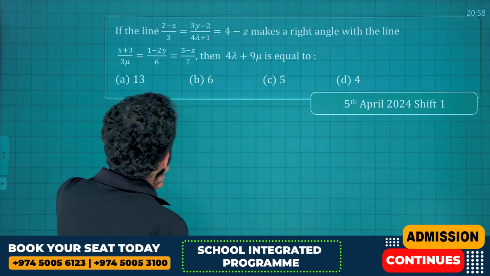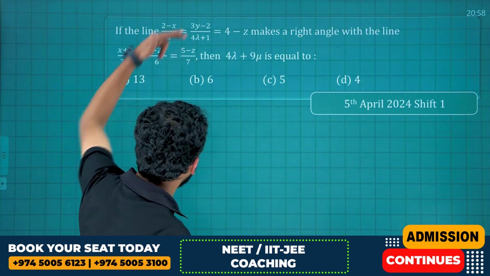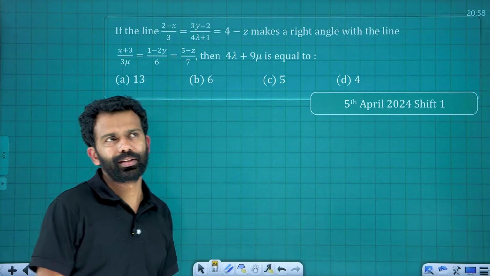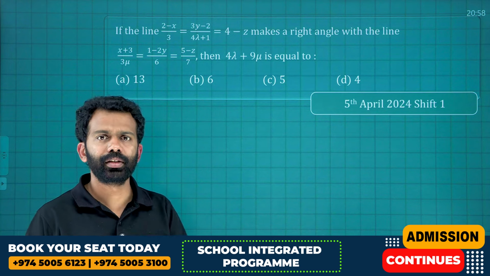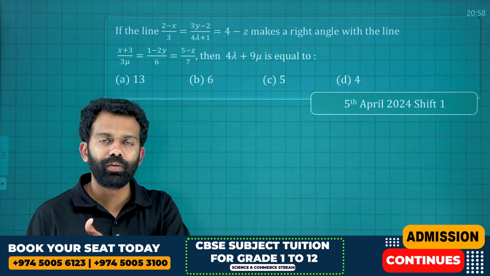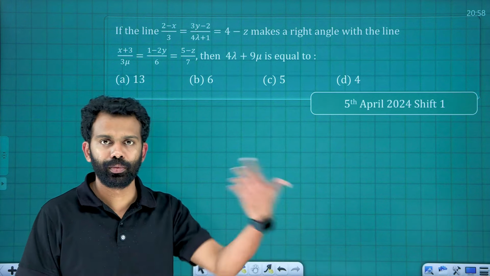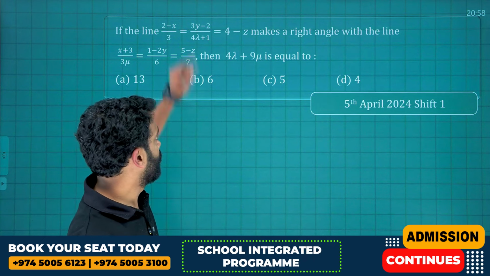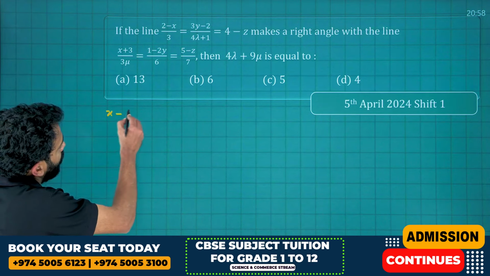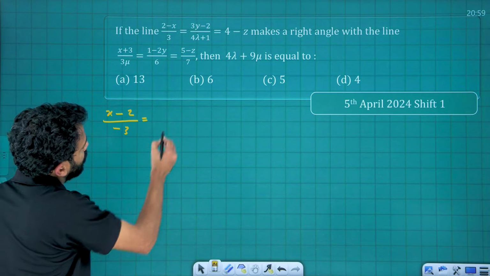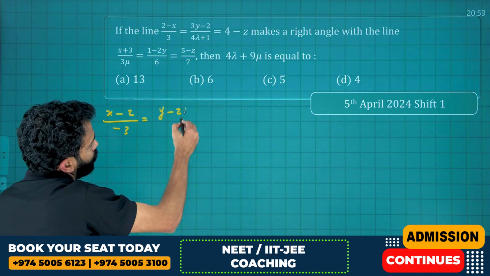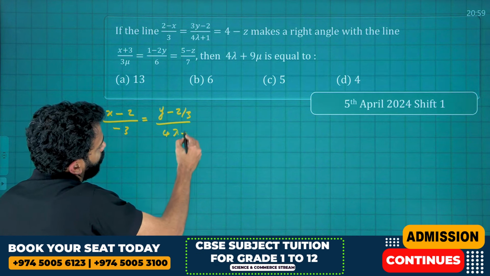A very easy question. If the line makes a right angle with this line, then you need to find 4 lambda plus 9 mu. You know how to find the angle between two lines in terms of direction ratios, but before that, we should reduce the line into standard form, that is, coefficients of x, y, and z should be 1 in the numerator. It is not like that here. We can formulate that. So this line, if you rewrite it, will be x minus 2 by minus 3, which is equal to this; divide numerator and denominator by 3 and you will get y minus 2 by 3 divided by 4 lambda plus 1 by 3.